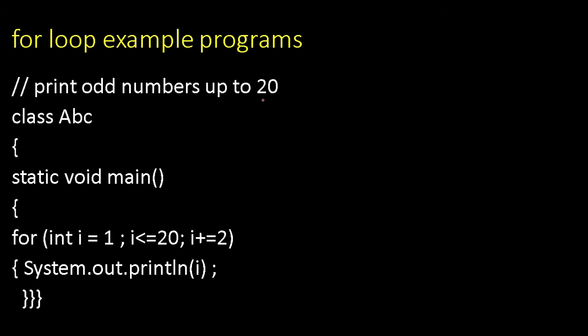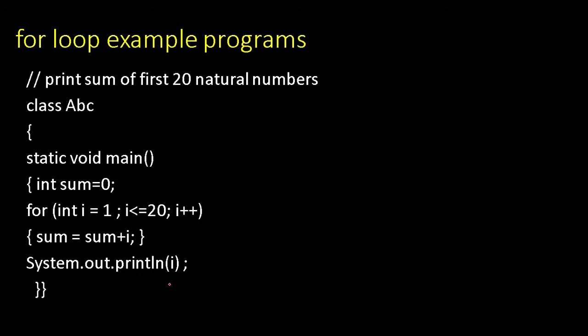Odd numbers up to 20. There is no need of explaining this program. See the first odd number you are knowing. What is that? 1. That is why I have declared the initial value as 1. Now it will go up to 20. And every time the loop will be incremented by 2. 1, 1 plus 2, 3. 3 plus 2, 5. So all the numbers will be printed.